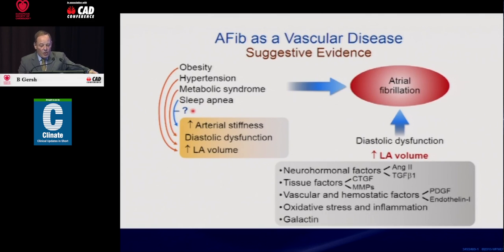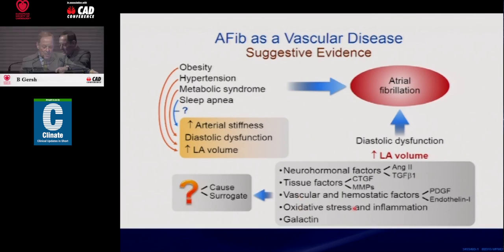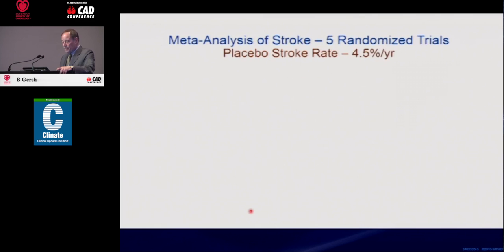Increased left atrial volume, there are a number of factors that play a role in the increase in left atrial volume. And the question is, is left atrial volume increase a cause or a surrogate of atrial fibrillation, or both? But clearly, in the vast majority of people, it's a vascular disease.